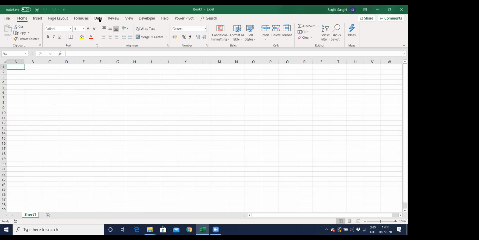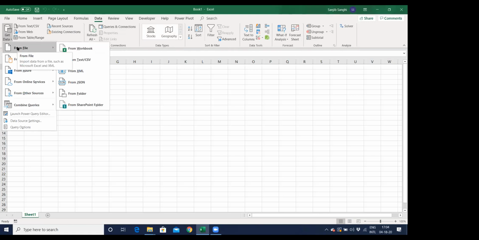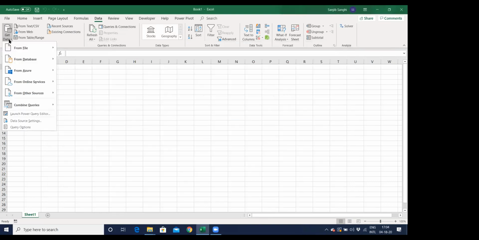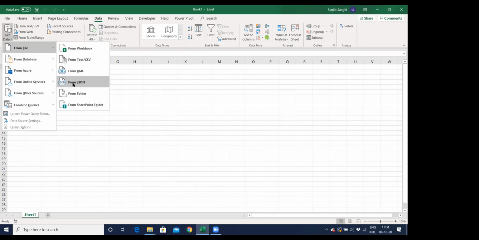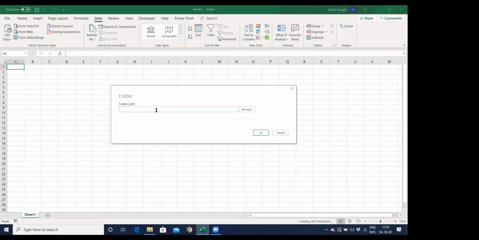I will go into Data. I'll go into Get Data from File, and this time I don't know the file because I've got 11 files in a folder. So what I will do is go back to that folder and copy that location with Control C. Go back to this Excel, Get Data, From File, From Folder. See, you can take a file from the website also, from a database also. There are so many, from XML, from JSON, but I want this file from folder. I'll click over here. I'll paste the path over here, Control V. Okay.